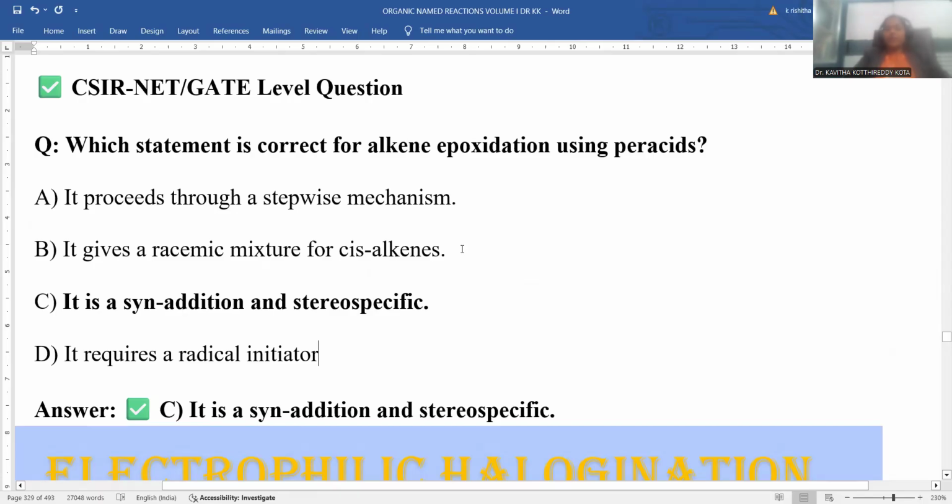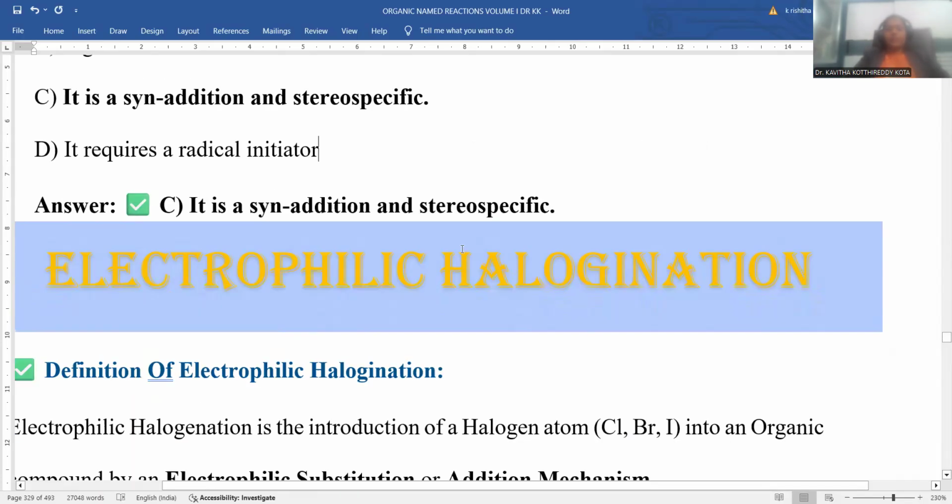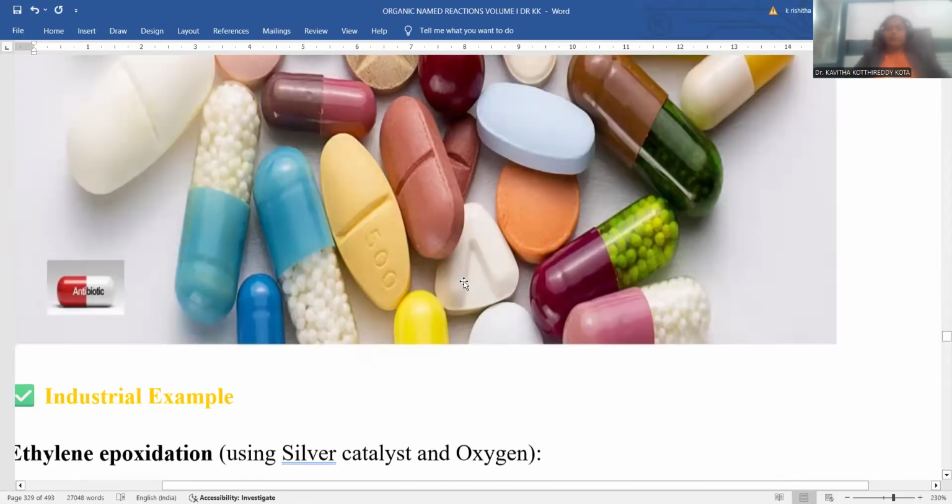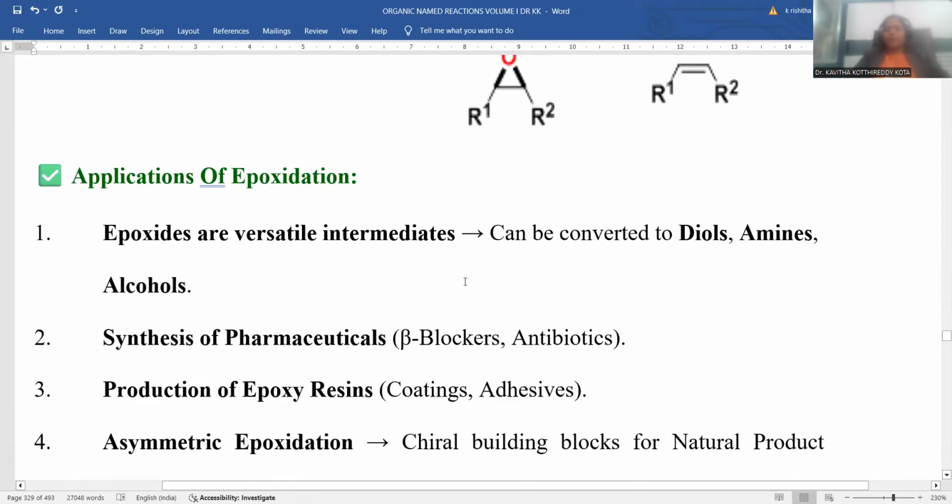This is part of organic named reactions. In the next session, the topic is the electrophilic halogenation process. It is a most important, application oriented concept. By this, we got an informative session on the epoxidation process.